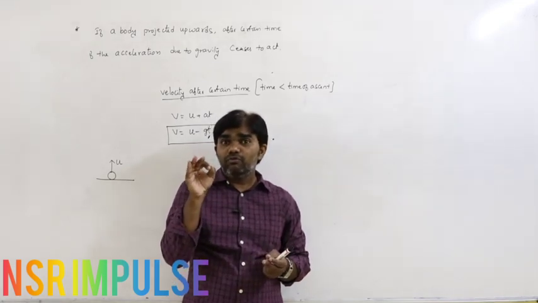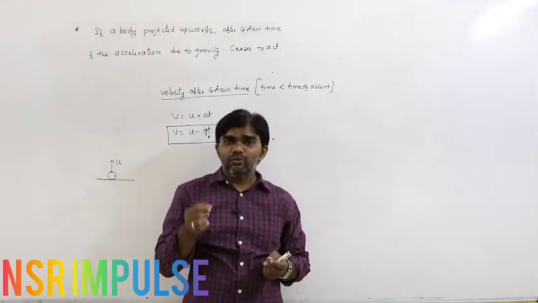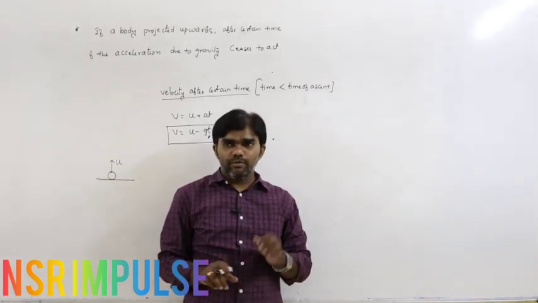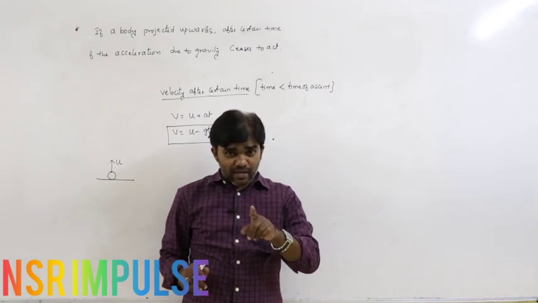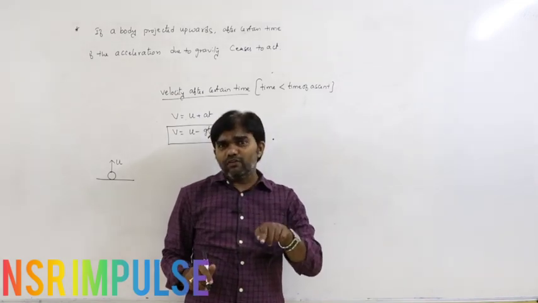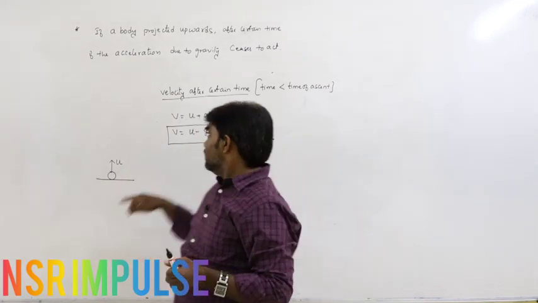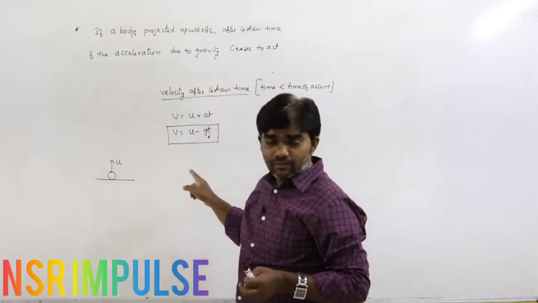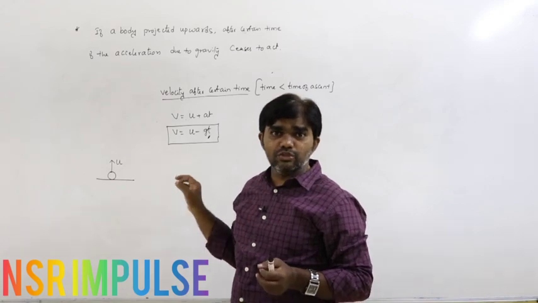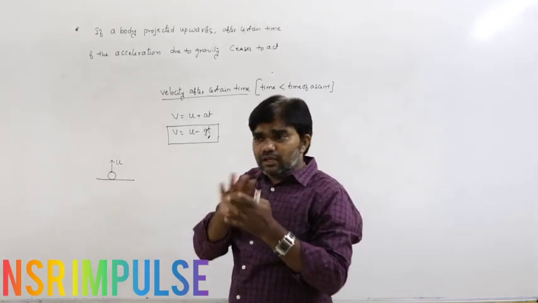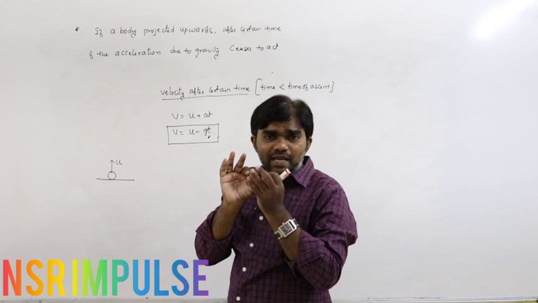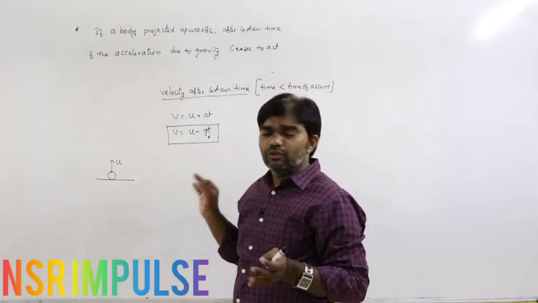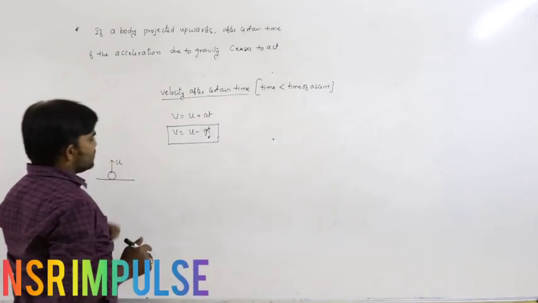Remember that, only when there is no acceleration does the body move with constant or uniform velocity. Here we are removing the acceleration due to gravity after certain time, so the acceleration is zero, which means the body moves with uniform velocity.